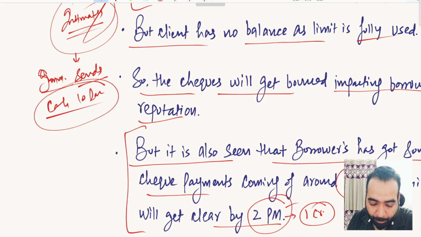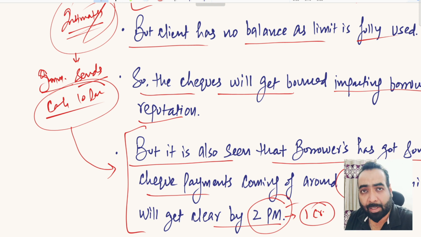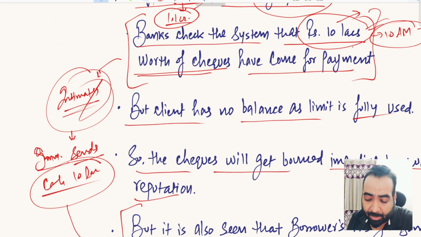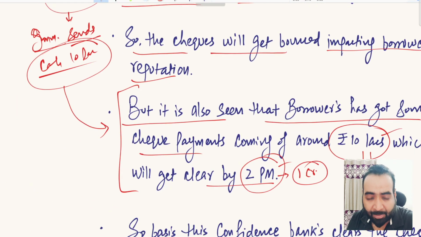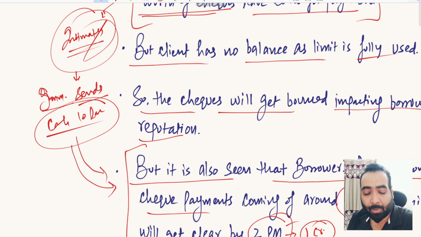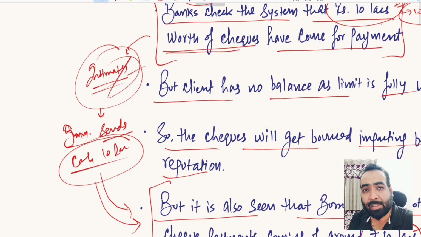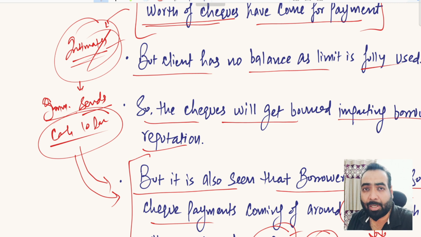Suppose the cashier has received the cash of rupees 10 lakh, and is now working on that cash. Meanwhile, while he is working on depositing the cash, the processing takes a bit of time, 10 or 15 minutes. The bank may clear these 10 lakh rupees by allowing intraday TOD, and after 10, 15 or 30 minutes the bank will get the deposit of 10 lakh rupees cash, thus knocking off its dues. Similarly, for RTGS also, the borrower can do the RTGS or NEFT to clear their dues within that time from their other account. So that is the concept of intraday TOD. I hope you have understood it.